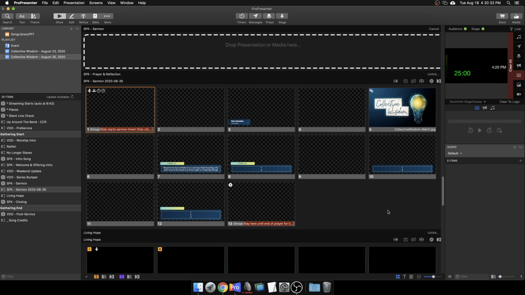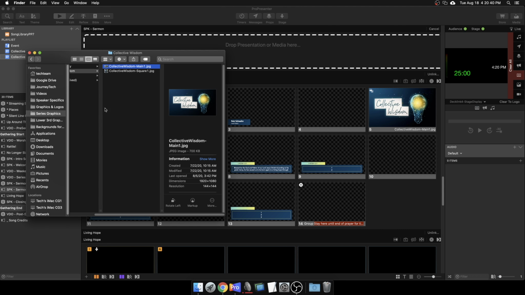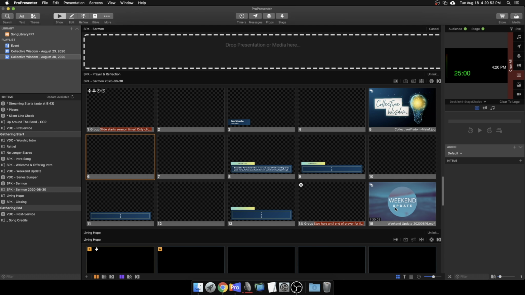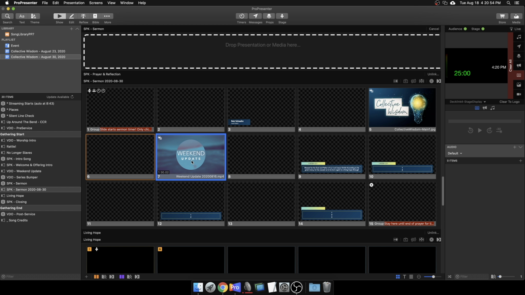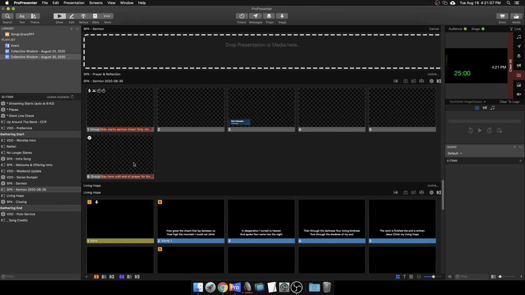Sometimes I duplicate these blank slides with just a Command click and then Command C and V to get 2 of them. So if we wanted, for instance, to put a video in there, if we wanted to put this video in there, we could. So that's how you add full screen slides. You can, of course, Command select and delete a whole bunch of stuff. So let's say this was a previous weekend, I just duplicated it. I'm going to get rid of a bunch of slides by Command Shift click, Command delete, and it gets rid of all of them. So those are the quick little tips and tricks on how to create sermon slides in ProPresenter 7.